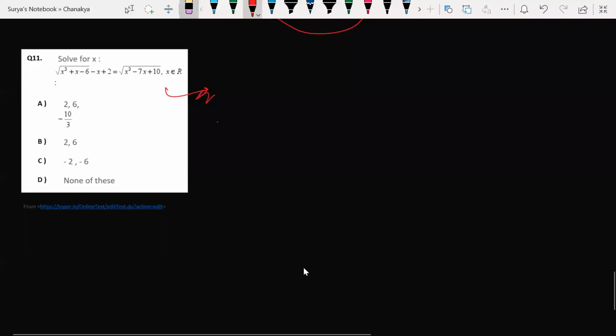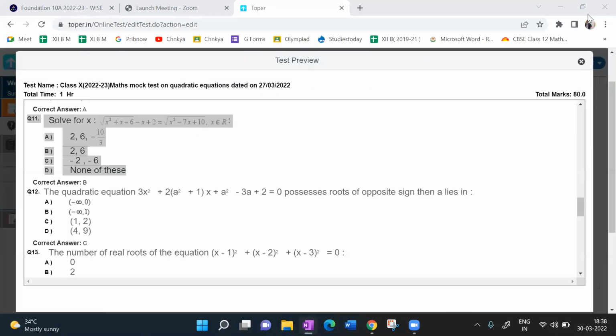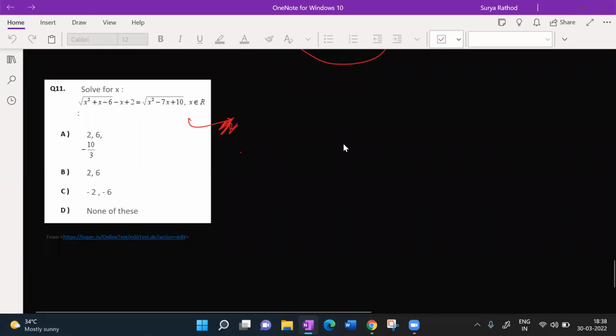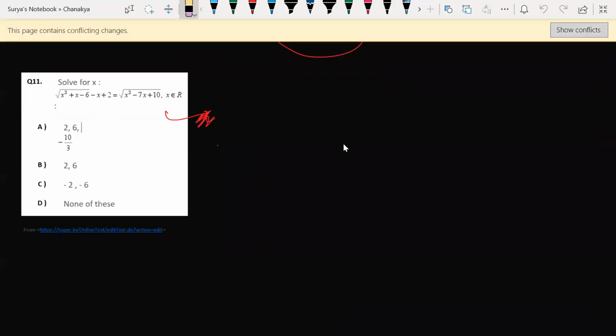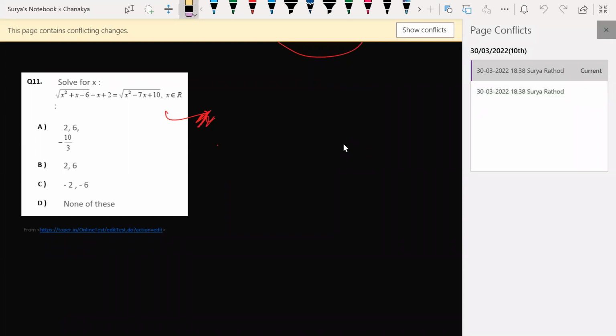Now look at this here, beta. Instead of doing squaring on both sides, we will do one thing. We will take the terms which are in the root as common. Instead of doing that, can we factorize that? One second. What is this? Yes, sir, 3 and 2.